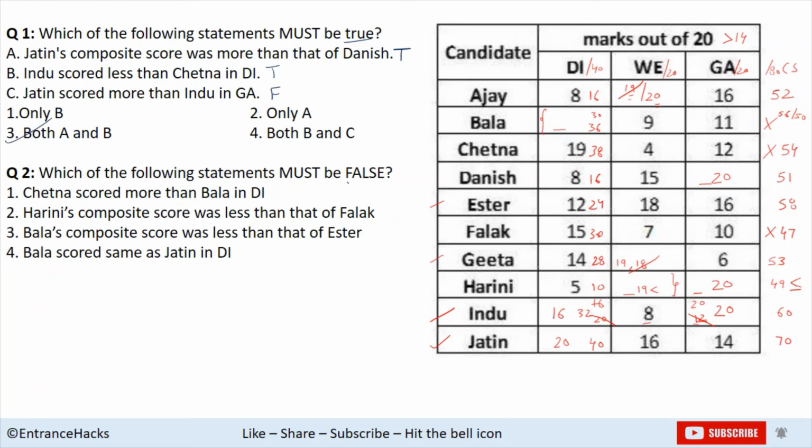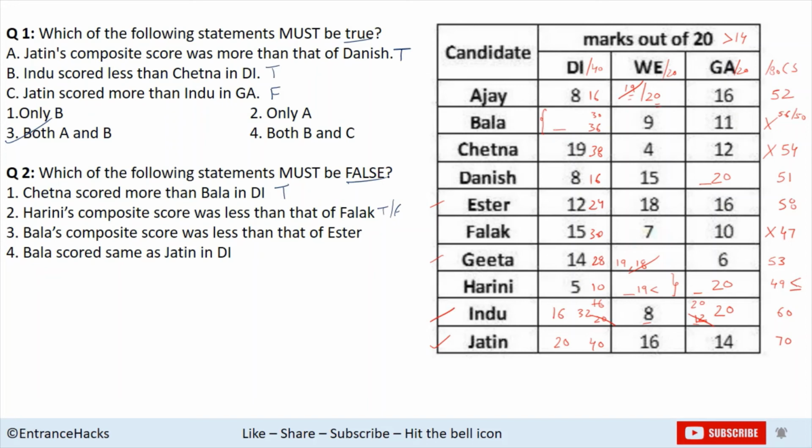Which of the following statements must be false? Chetna scored more than Bala in DI. In DI, Chetna scored at least 38. However, Bala's maximum score was 36, so Chetna was definitely more than Bala. Harini's composite score was less than that of Falak. So Harini's composite score is either 49 or less than that. Falak's score is 47. So that means Harini's score could be more than Falak or could be less than Falak. So this is not must be false. This could be either true or false.